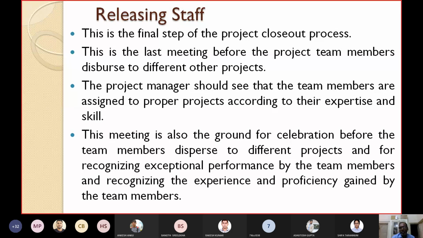They should encourage the staff members. If you recognize their experience and proficiency, and give some awards or incentives, definitely they will be motivated to do better in similar future projects. This is about releasing the staff members and assigning them to new projects related to their expertise and skill.